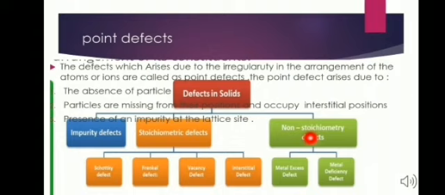The third type of defect is the non-stoichiometric defect. This defect arises when the ratio of the number of atoms of one kind to that of the other kind becomes different. That means the composition of the compound changes. It is further divided into two types: the metal excess defect, where the metal atoms or cations are in excess, and the second type, the metal deficiency defect, where there is a deficiency in the cations. All this we will be studying in detail.